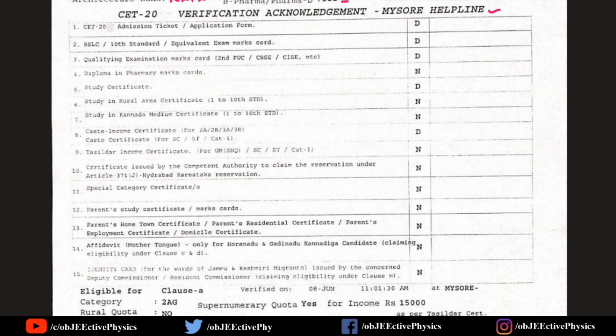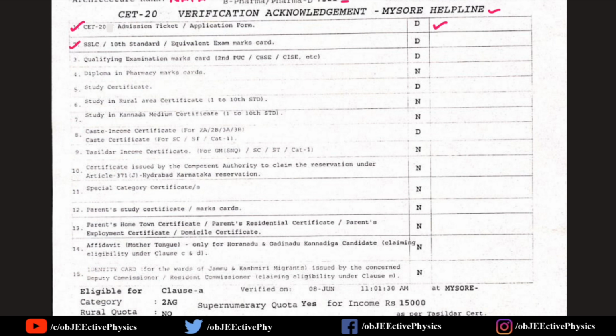See, first one, CET 2020 admission ticket and application form. Admission ticket is nothing but your hall ticket. These are compulsory documents, the hall ticket as well as the application form, which you already downloaded at the time of applying for your CET examination. Here D stands for documents submitted.